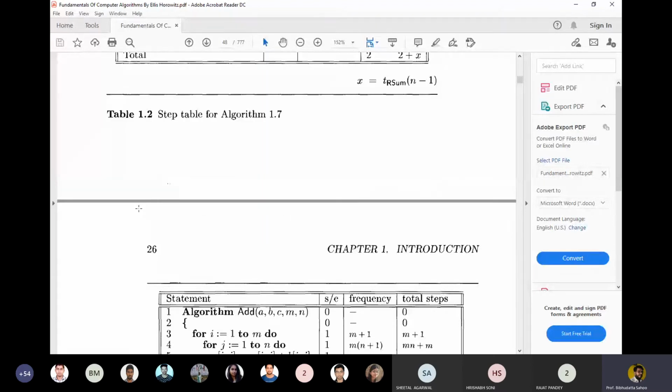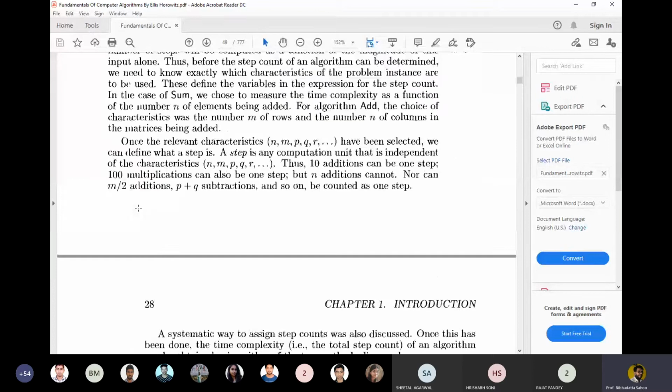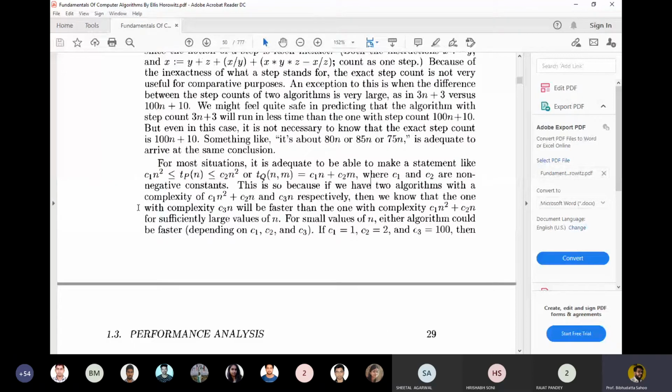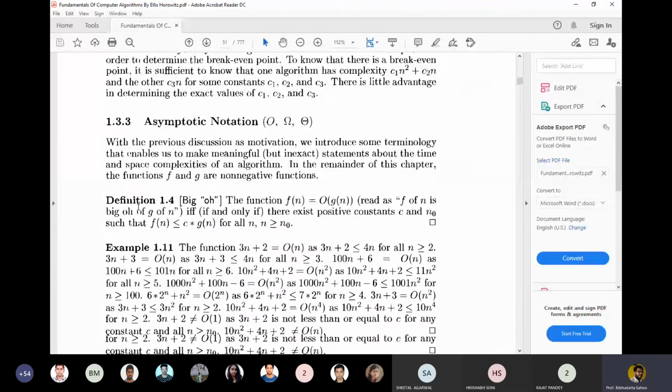Maybe I'll take a little bit of time. I'll show you how it is handy. Yeah, now this page is visible. Asymptotic notation, big O.